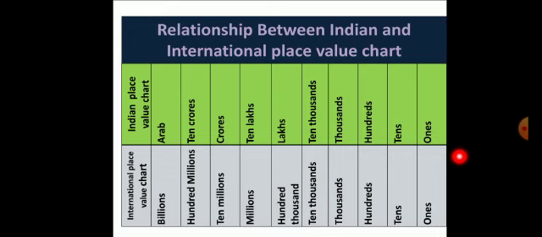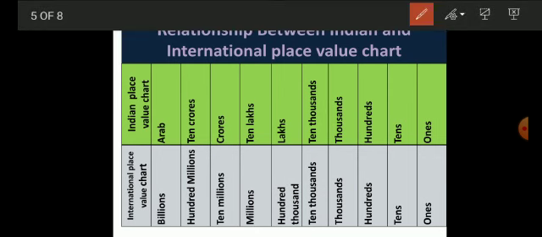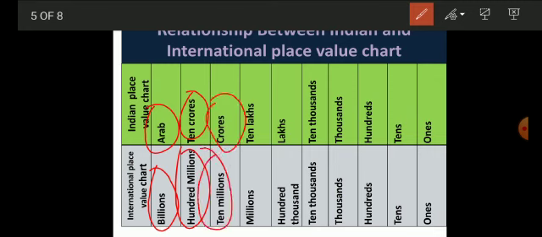Now let us see the relationship between the Indian and international place value charts. 10 crore is 100 millions. 1 billion is 1 Arab. 1 crore is 10 millions. 10 lakh is 1 million. 1 lakh is 100,000, etc.